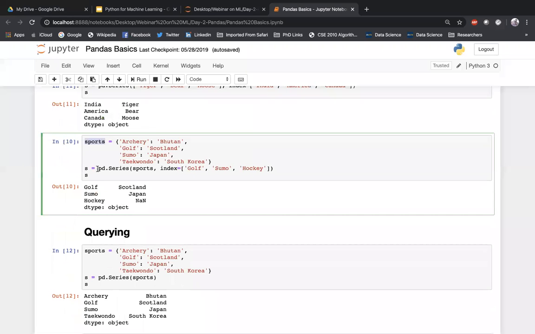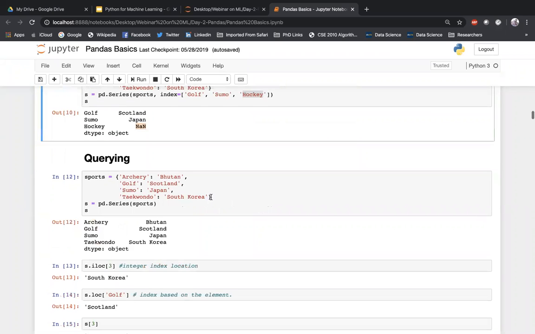But you can see that I'm passing it to a series. I passed it to a series. Now I have given index only as golf, sumo, and hockey. So what will happen right now is that it will check whether these particular things are there here. Golf is there here, so golf will come. Sumo is there here in the dictionary, so sumo will come. And hockey is not there in the dictionary, but because we have mentioned it in the series index, it comes as the index, but it doesn't have any value in the dictionary, so it is returning a NaN.